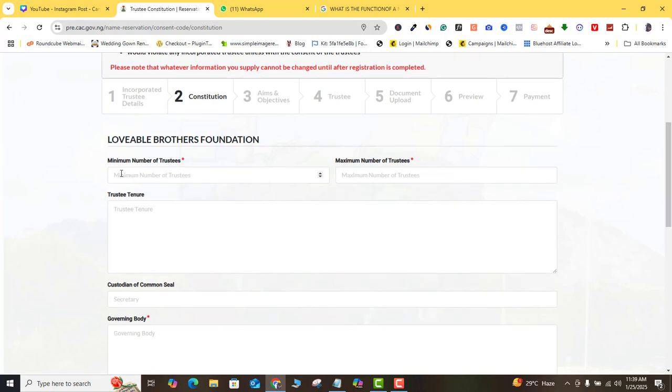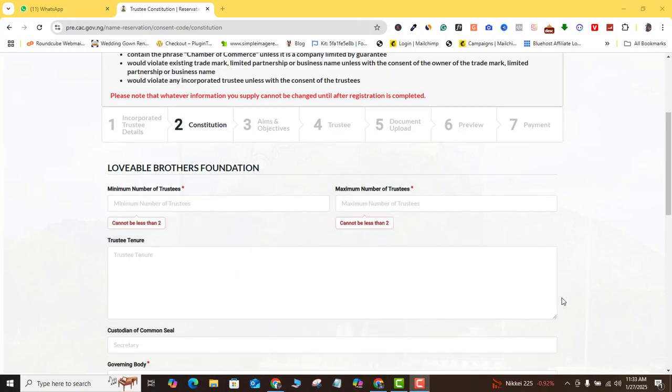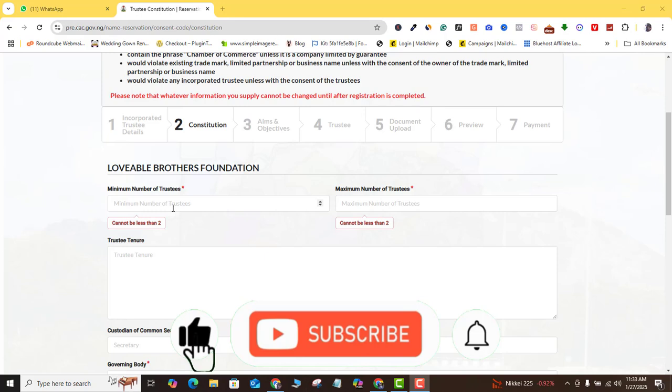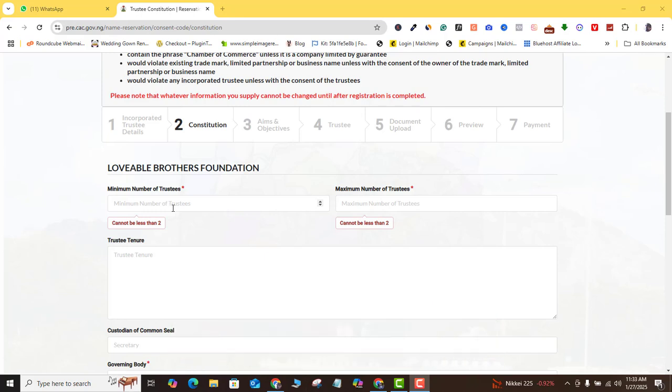Alright, so here they're asking you to fill in the minimum number of trustees. Now, trustees are the people that are going to be running the NGO. It's as simple as that. Trustees are the people that legally control and manage your foundation or your NGO. You must have a minimum of at least 2, and then you can have a maximum of as many as you want.